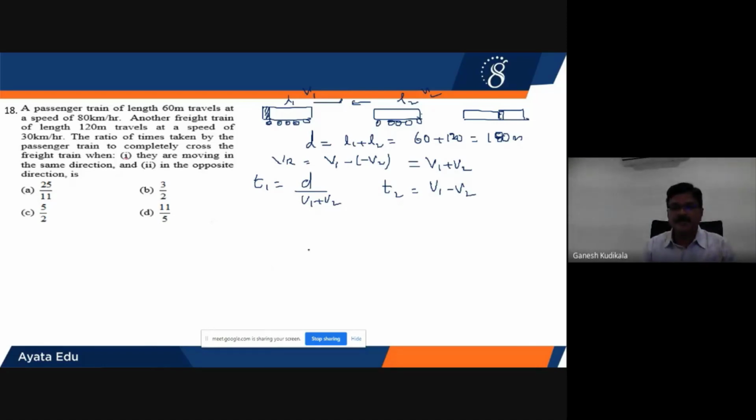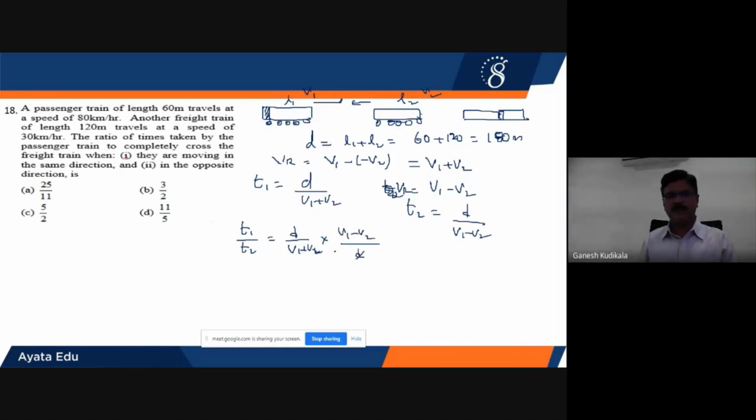Right? So therefore, with this velocity, what do I have to calculate now? Then time T2 will be equal to distance by V relative, which is V1 minus V2. The ratio of the times is what is asked to calculate. T1 by T2 is equal to D by V1 plus V2, into V1 minus V2 divided by D. D is of course common. So finally we are left with V1 minus V2 divided by V1 plus V2.